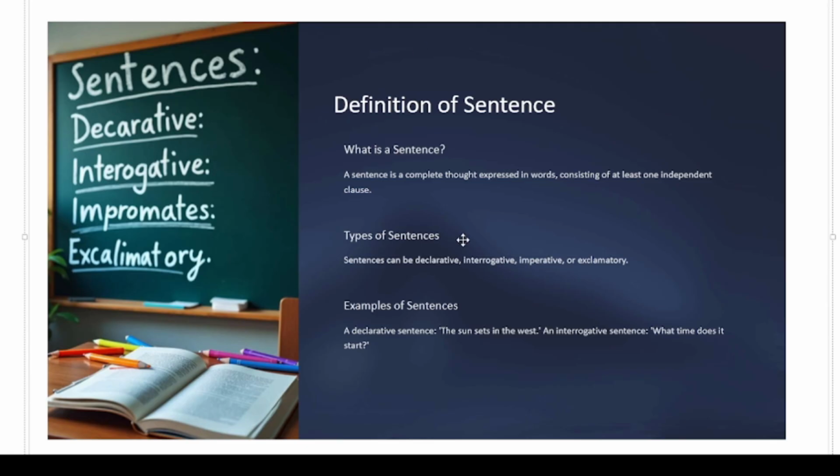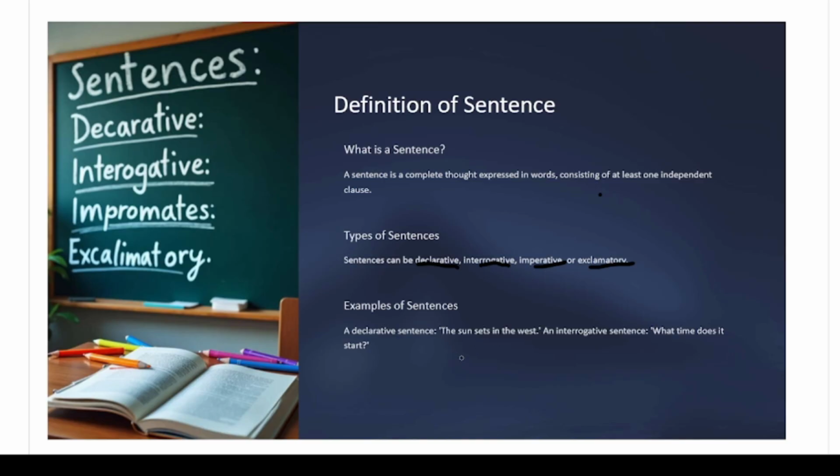By structure, we have simple, complex, and compound sentences, keep in mind. But by function or by purpose, we have these types of sentences: declarative, interrogative, imperative, and exclamatory. These are the types of sentences by purpose or by function. All right, is it clear? A declarative sentence always shows something narrative in which the speaker declares something. For example, the sun sets in the west.